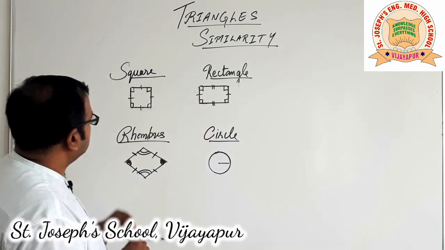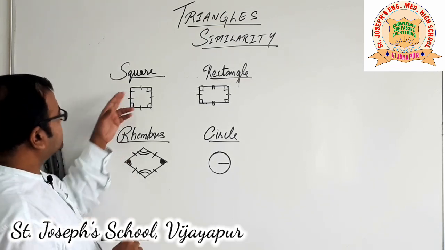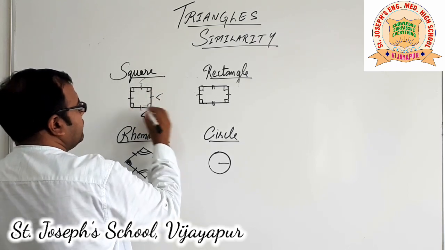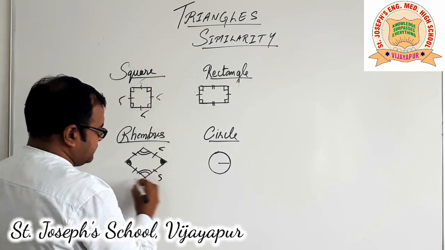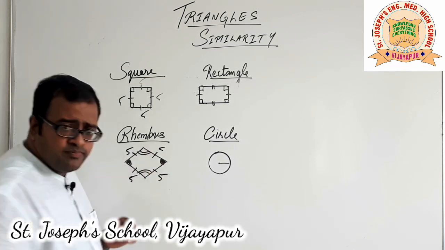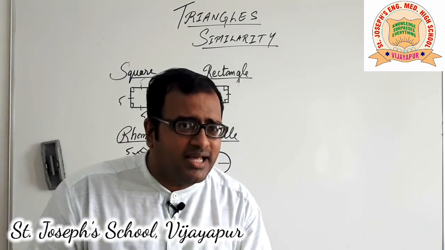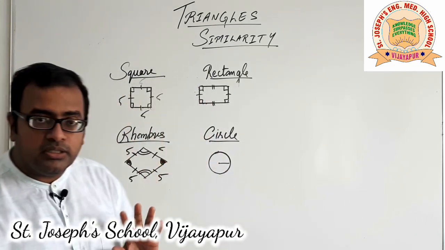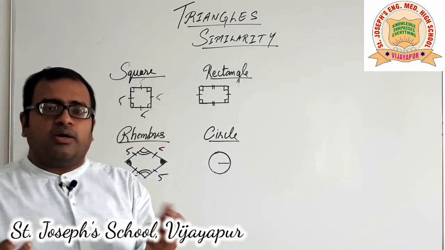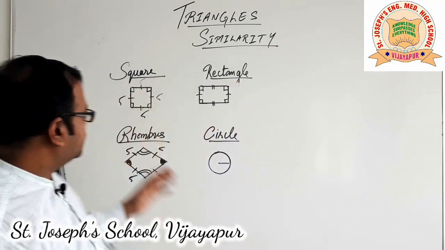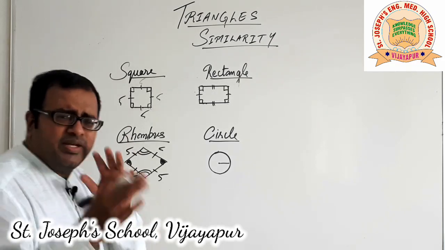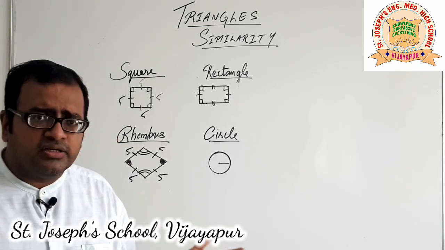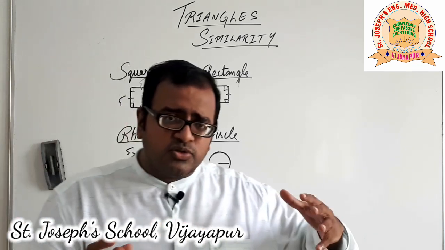Then what about a square and a rhombus? See, a square has four sides equal. Suppose I call this 5 centimeters each, and let's discuss the rhombus which has a 5 centimeter edge. So the sides are equal. Is it enough to say they are congruent? Are they congruent? No, because their angles are not equal. So since the angles are not equal, according to our previous argument, these two are not similar. Not only that, it's very clear when you look at them that they are not similar. The shapes are different. So is this argument enough to say about the angles?